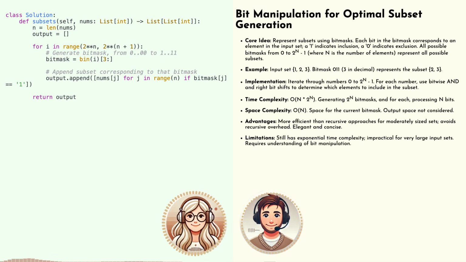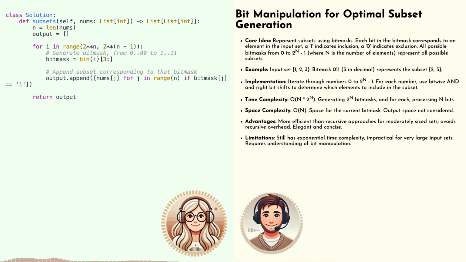Precisely. And the beauty of this representation is that we can use bitwise operations to efficiently generate all possible combinations of on and off states, which directly correspond to all possible subsets. I'm starting to see the light, literally. But how do we actually generate these binary representations? If our set has n elements, we need to generate all the binary numbers from 0 to 2^n - 1. Each of these binary numbers will represent a unique subset. So for our set 1, 2, 3 example, we generate binary numbers from 000 to 111, which is equivalent to decimal numbers 0 to 7. That gives us 8 unique binary patterns representing our 8 possible subsets.